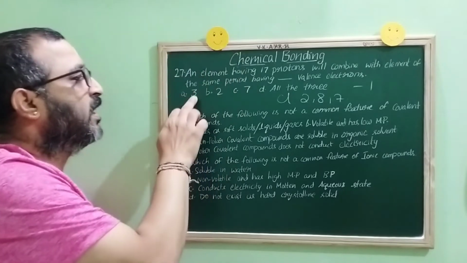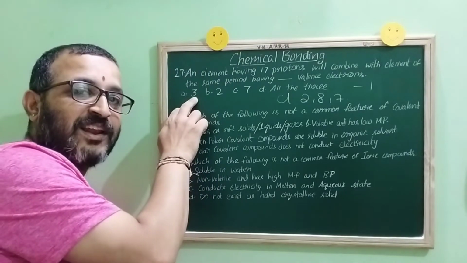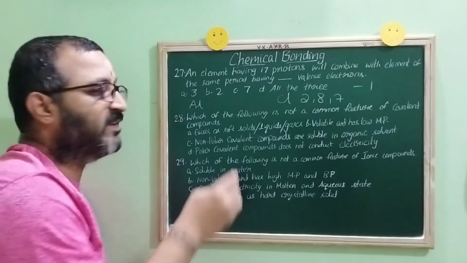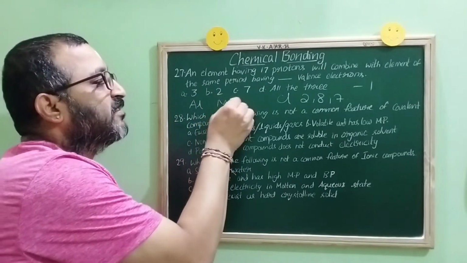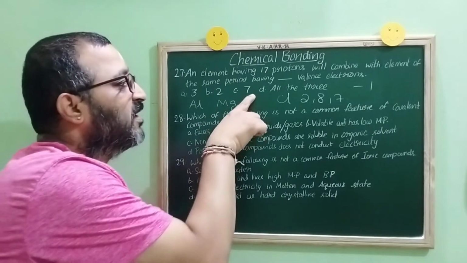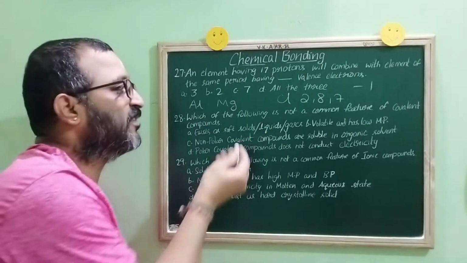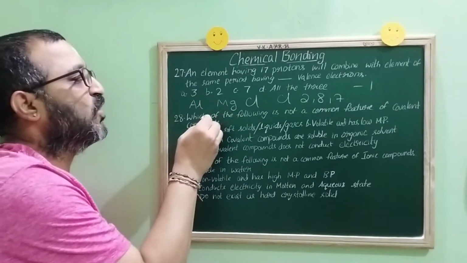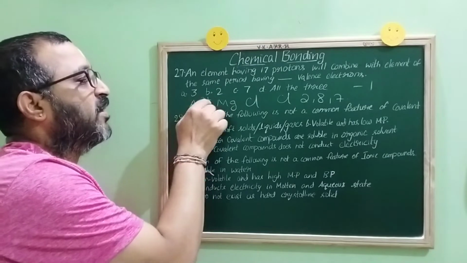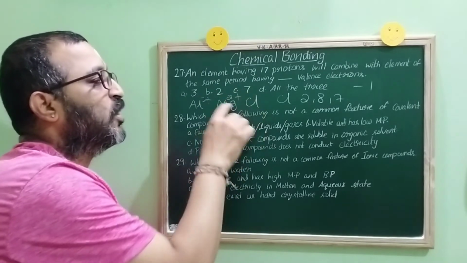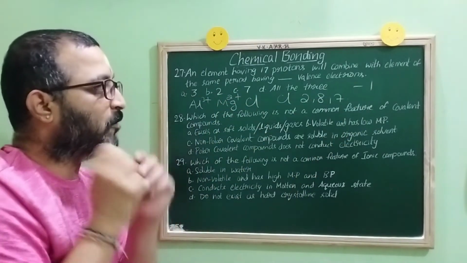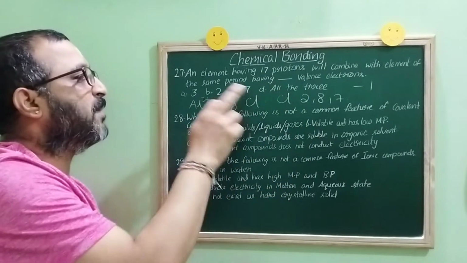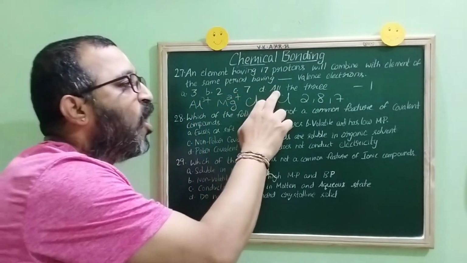Now, children, this chlorine atom will combine with the element having a dash valence electrons in the same period. Now, 3 valence electrons. Which element is that? It is, which one, children? Aluminium, right? And 2 valence electrons. Which one is that? Magnesium. And 7 valence electrons, which one is that? It is same, what? Chlorine only. Now, children, we all know that valency of aluminum is what? 3 plus, Mg is 2 plus, Cl we have already written. Now, this chlorine atom that is having 17 protons will combine with this fellow or this fellow or this fellow or all the three.